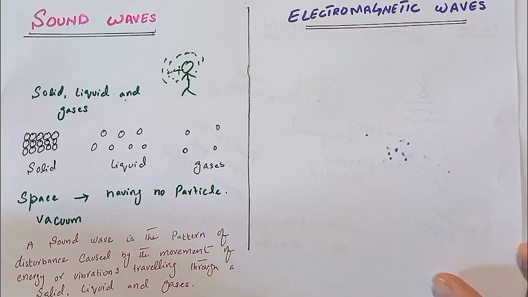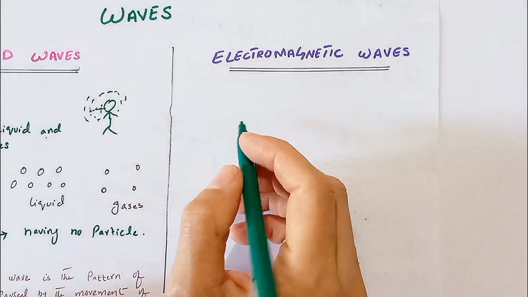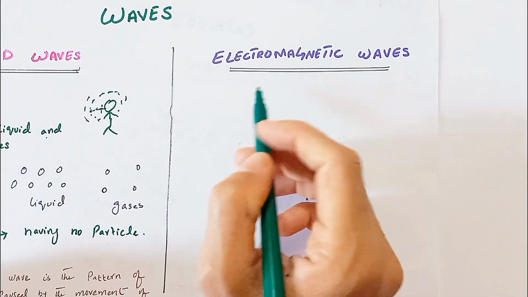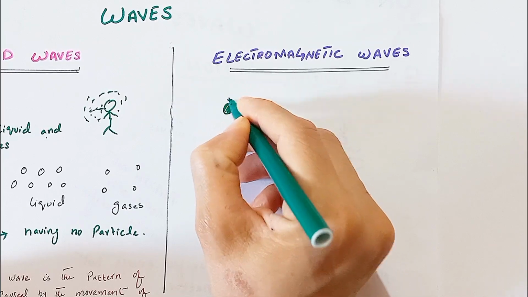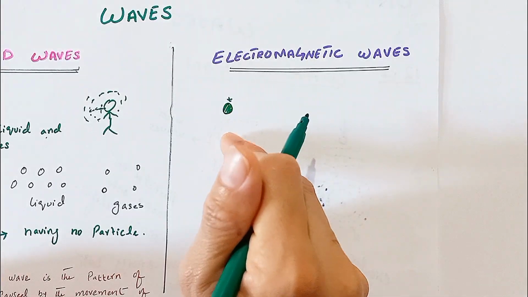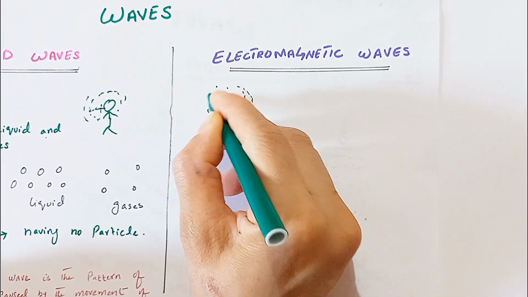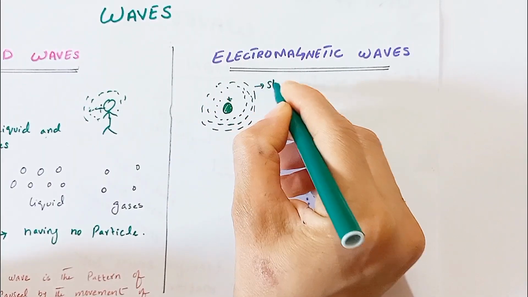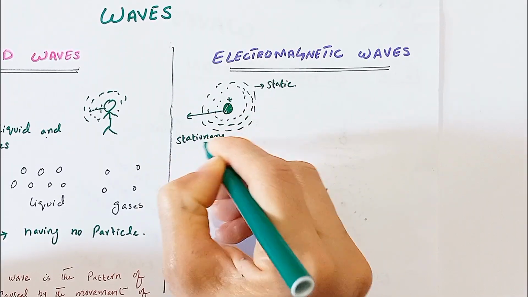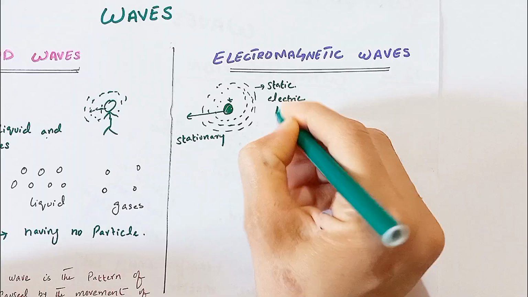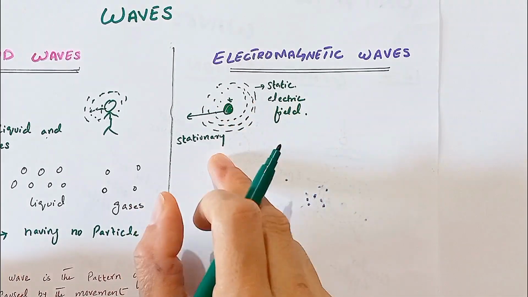Next we discuss the electromagnetic waves. Imagine that a particle has an electric charge. Here we take a particle that has an electric charge, let's say a positive charge. This positive charge creates an electric field around it. This electric field is static because the charge is stationary. Whenever the charge is stationary, it produces a static electric field around it, because the charge is motionless.